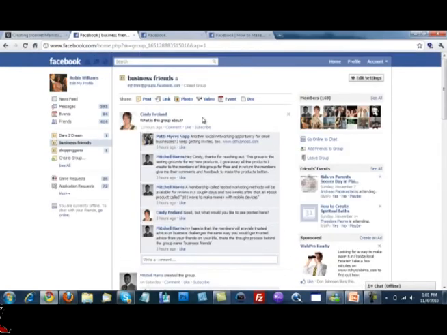So these are two functions, again, for list building and also for marketing very effectively on Facebook. And I strongly encourage you to utilize them and to utilize them hand in hand. You want to make sure that you're growing your list on Facebook, that you're providing awesome content to the people on Facebook who need your information, and make sure that you're utilizing the groups function as well as the list function.